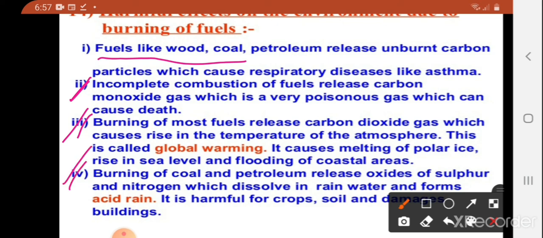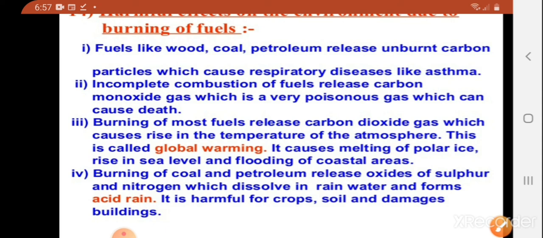And the fourth one is, burning of coal and petroleum releases oxides of sulfur and nitrogen which dissolve in rainwater and form acid rain. It is harmful for crops, soil, and it damages buildings. The use of diesel and petrol as fuels in automobiles is being replaced by CNG. CNG means compressed natural gas, because CNG produces harmful products in very small amounts. That is, CNG is a cleaner fuel.